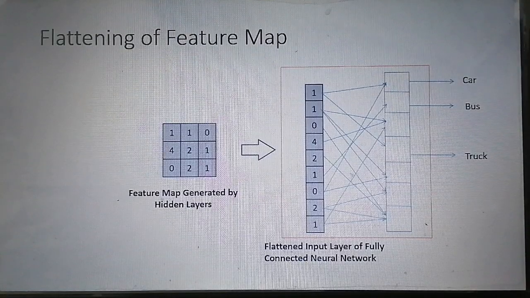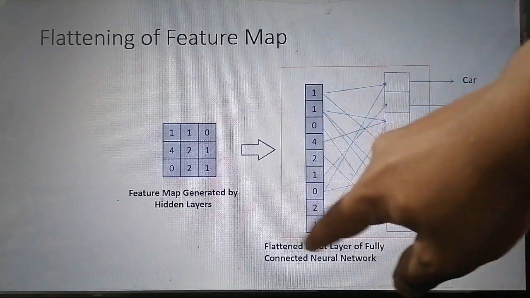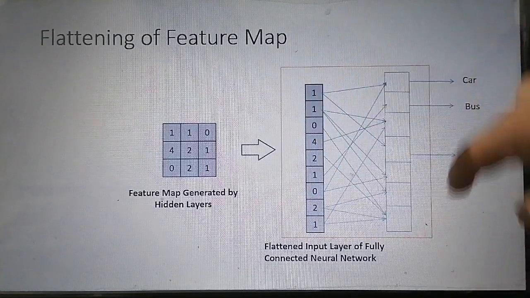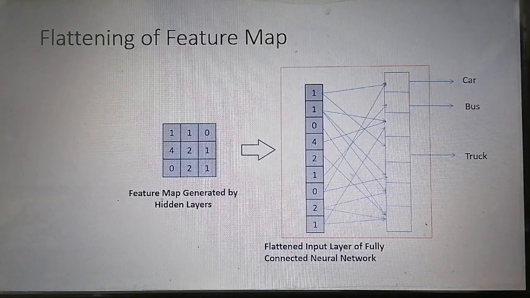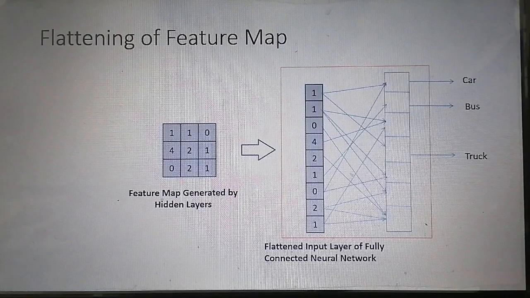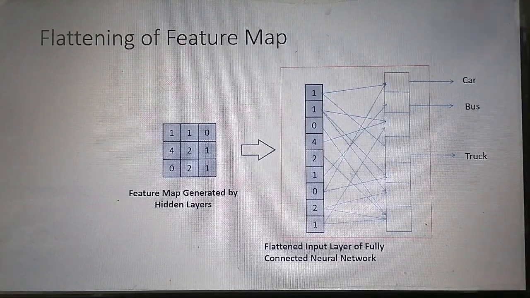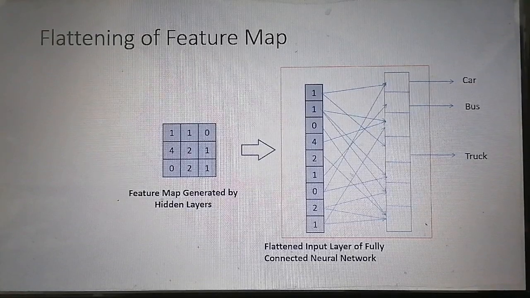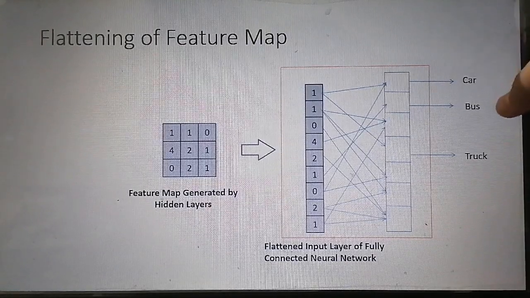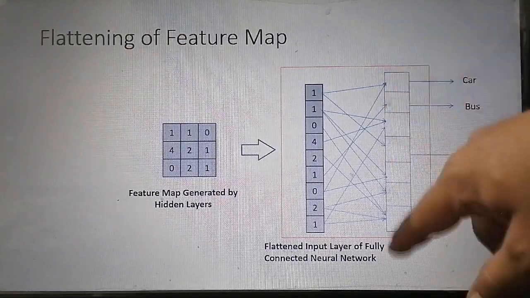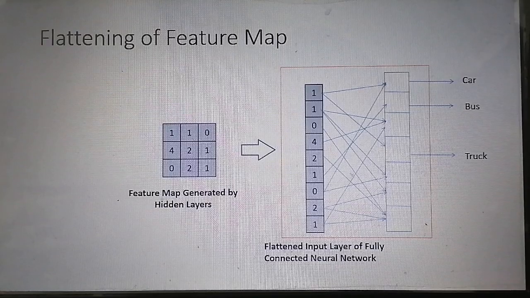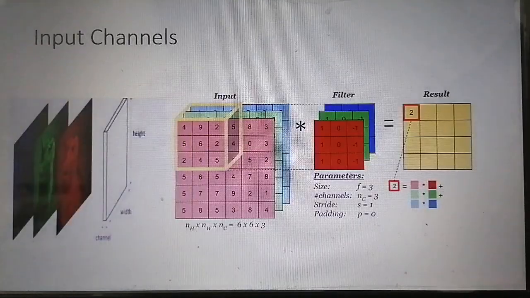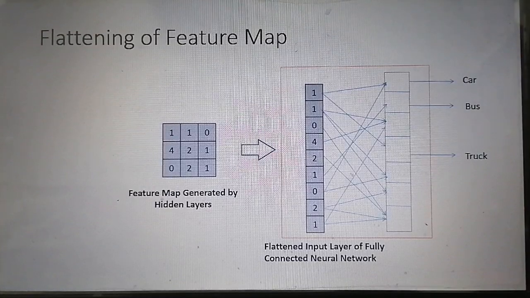So this is the input layer of the multi-layer perceptron, and this is the output layer. In the output layer, the number of neurons will be equal to the number of classes. Let's say I am designing a CNN for detecting vehicles, then the number of neurons in the output layer will be equal to the types of vehicles: car, bus, truck. Every output neuron will correspond to one class of vehicle. So in this way the CNN does classification.